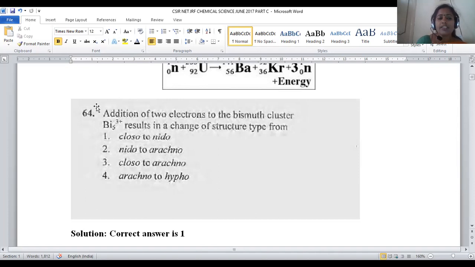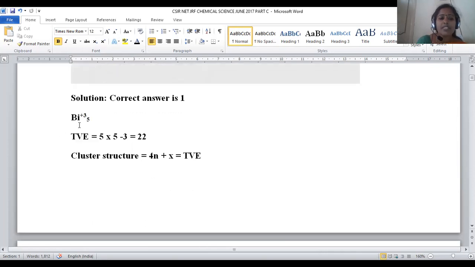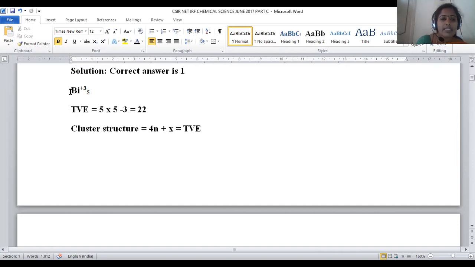Okay. In order to get that, first let us see Bi5 3+. It's a cluster structure to be predicted, right? Bismuth 3+ taken 5 times. Bismuth belongs to the group nitrogen, phosphorus, arsenic, antimony, bismuth. It is the nitrogen family, and the valence electron configuration will be ns2 np3. So 5 valence electrons are present in bismuth.